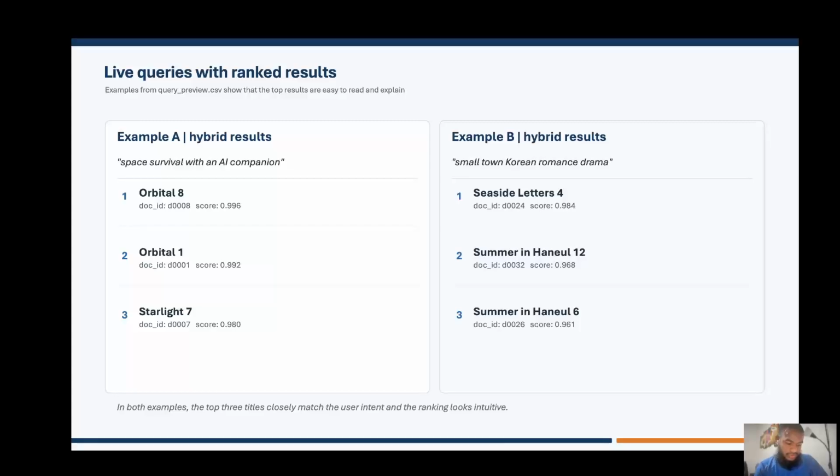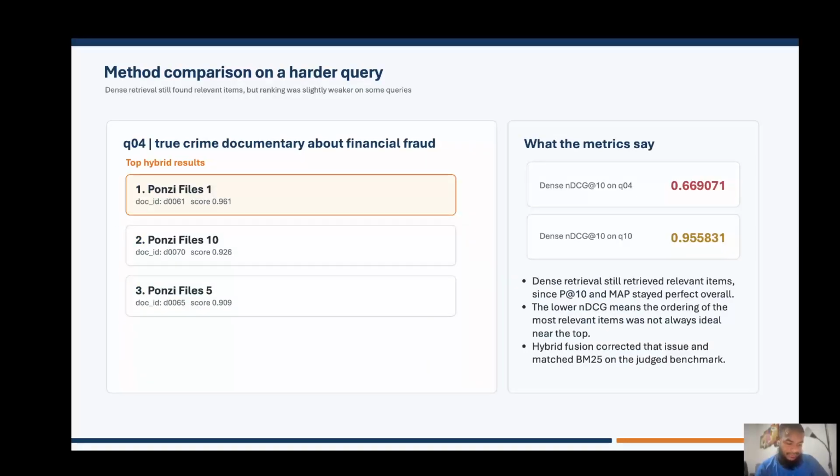from a user perspective. In both cases, the top results are closely aligned with the story or theme described in the query. This is important because a retrieval result should make sense both in the metrics and in the visible rank output. Now moving on to the comparison part, this slide specifically focuses on the harder cases, like query 4, the true crime documentary about financial fraud.